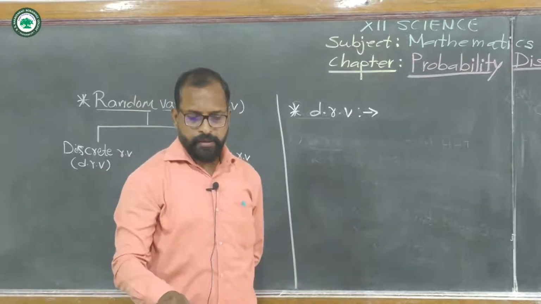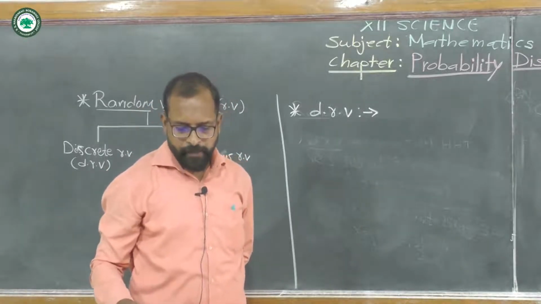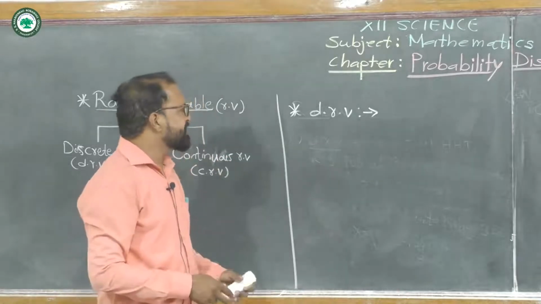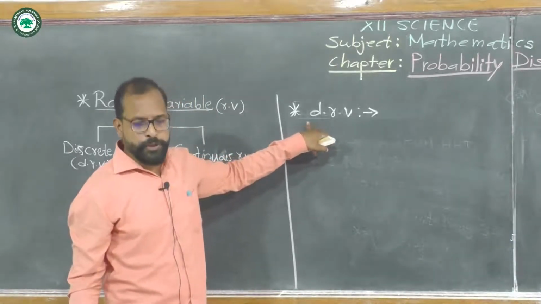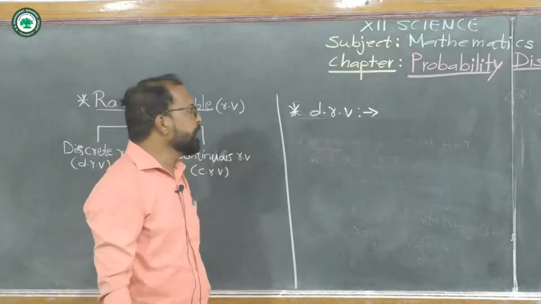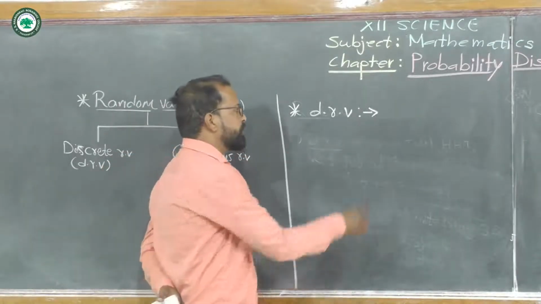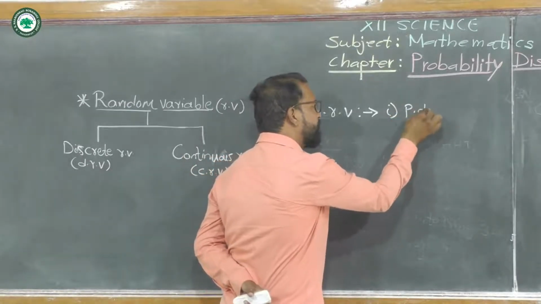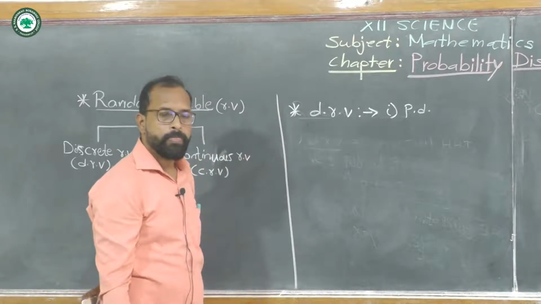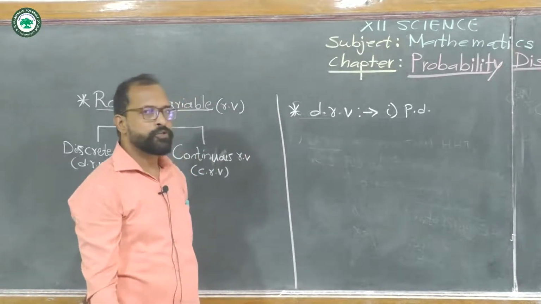For this discrete random variable we define a probability distribution, PD. Now what is the probability distribution?